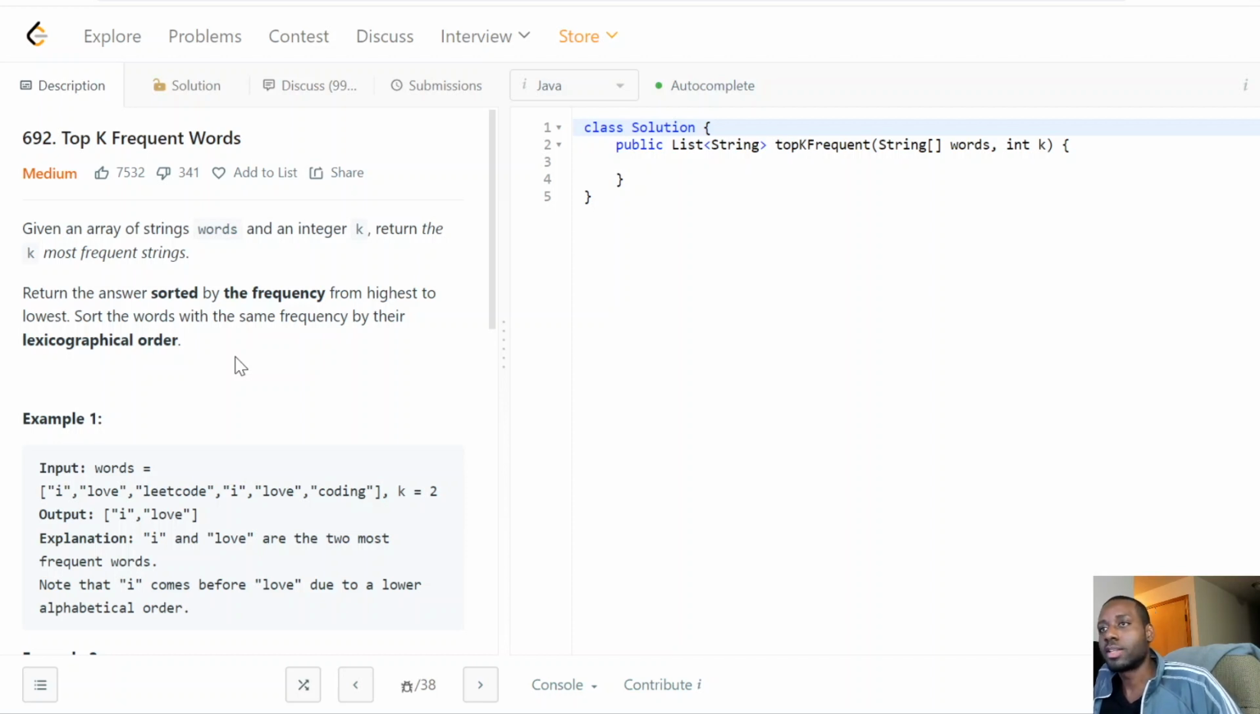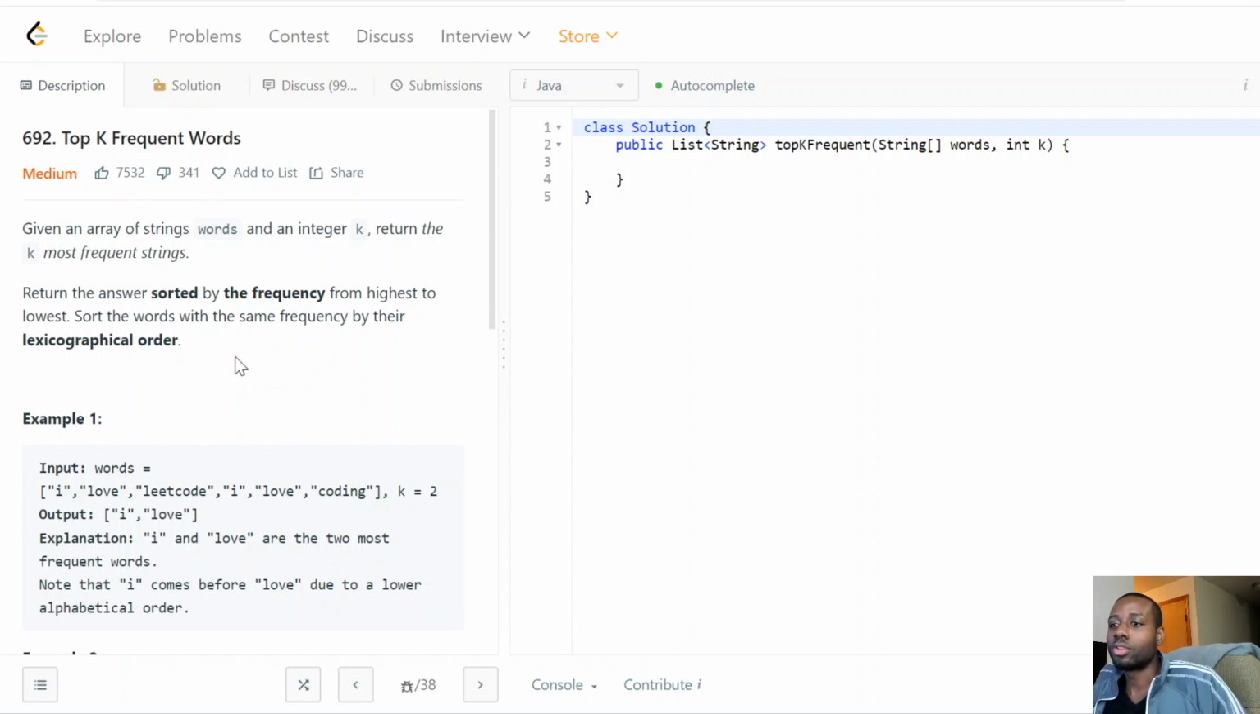So which heap do we use, min heap or max heap? Since they're asking us for the most frequent ones, normally we use the min heap. Min heap is going to allow us to kick out the least frequent word pretty easily, because it's going to be at the top. That's why we end up choosing the min heap as the heap of choice.